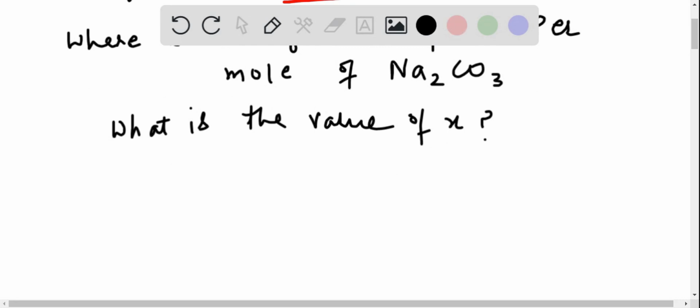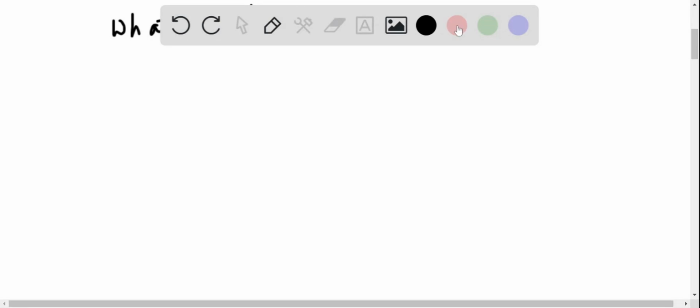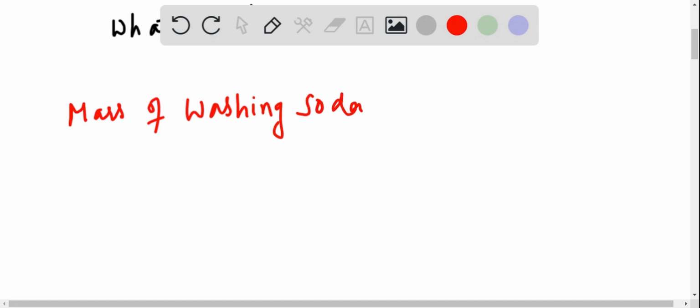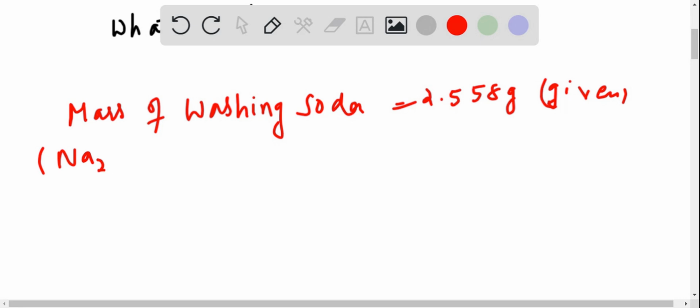Okay, so first of all, we can see the values that are given in the question. The mass of washing soda that is given is 2.558 gram. So this value is given in the question, and this is the Na2CO3·xH2O.